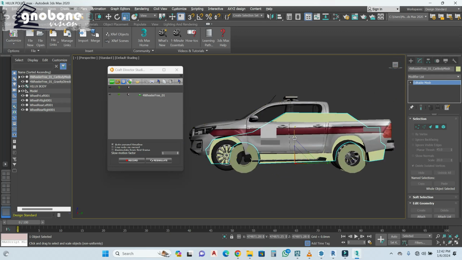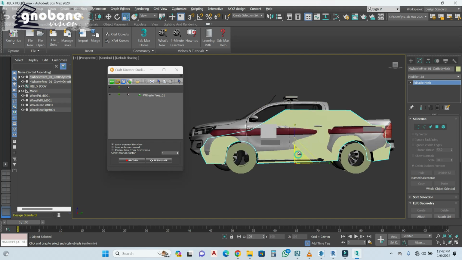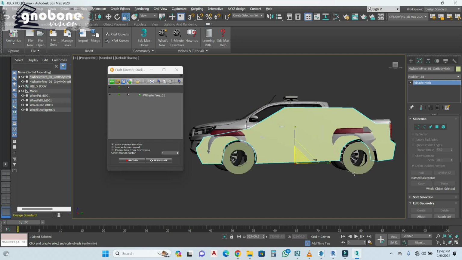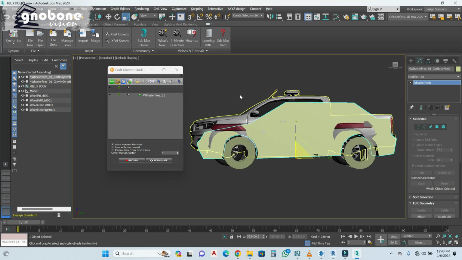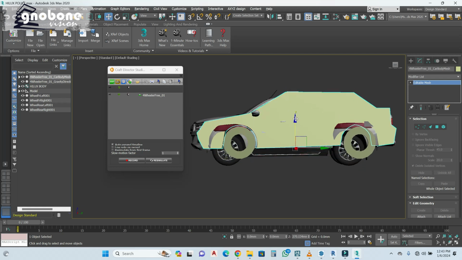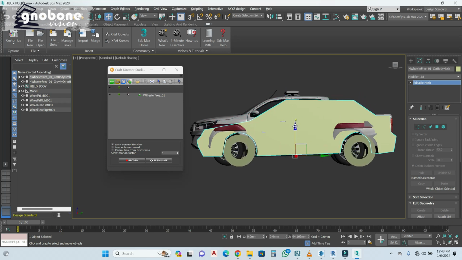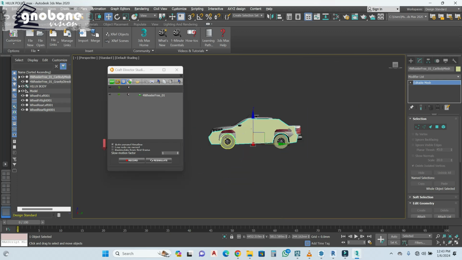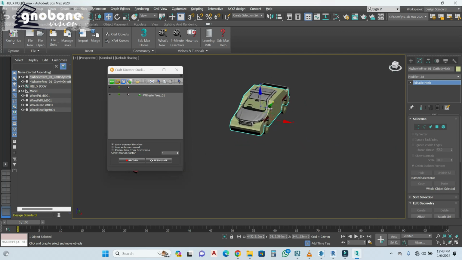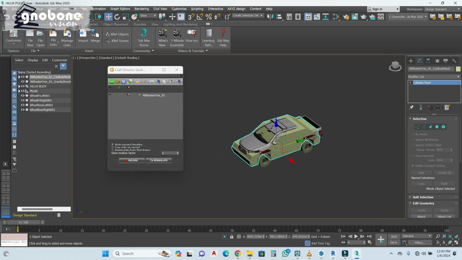So let's increase this a bit. At least what I do is I try to measure the size of the tire to see if it will fit, and move it up a bit, take it up this way and shift it this way, so you can see it's a little bit aligned, and this is okay.